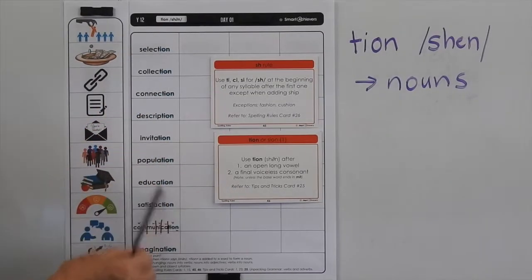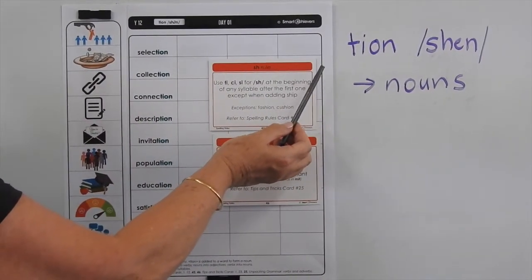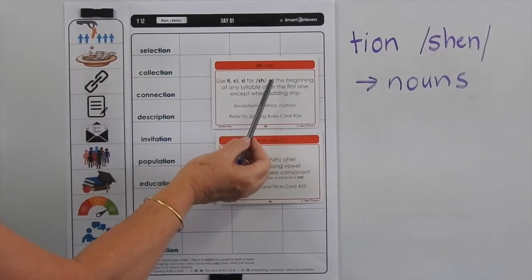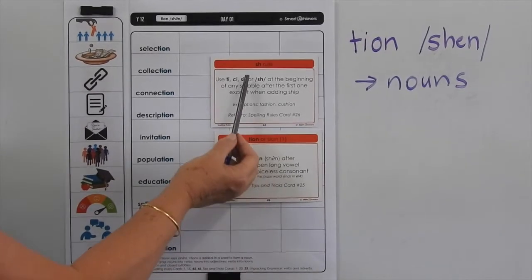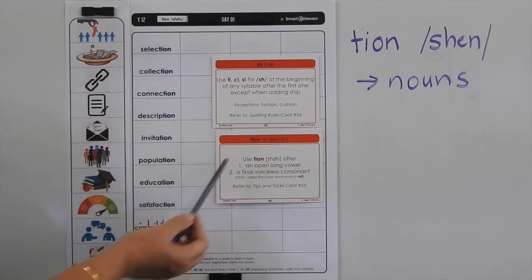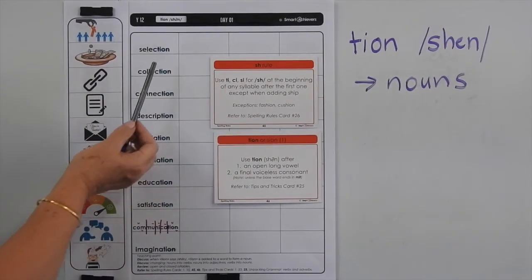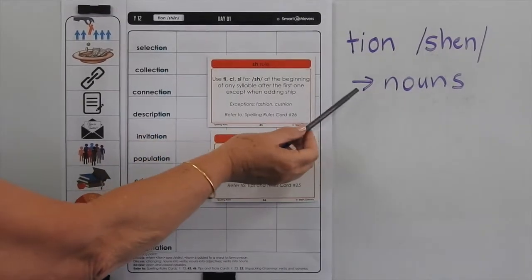All of today's words end with shun, and the common way of writing shun at the end of a word is T-I-O-N. So you may need to refer to the spelling rules cards, number 45 and 46, but that will help you understand when to use T-I-O-N and when to use S-I-O-N. Now, these words, of course, are when we add shun to the end of a word, we're forming nouns.